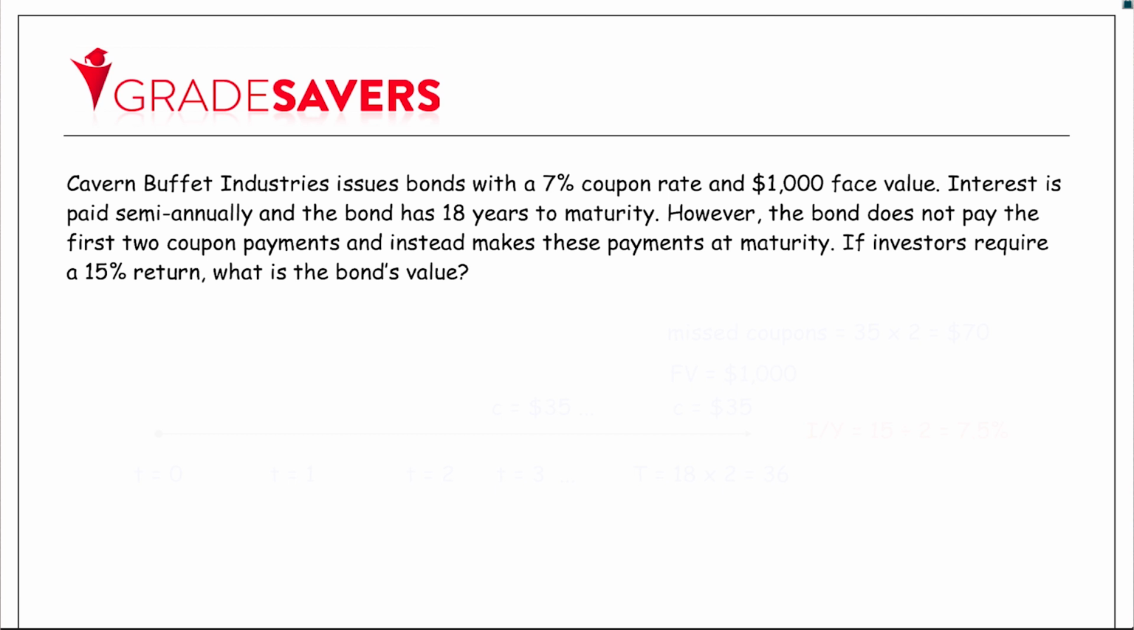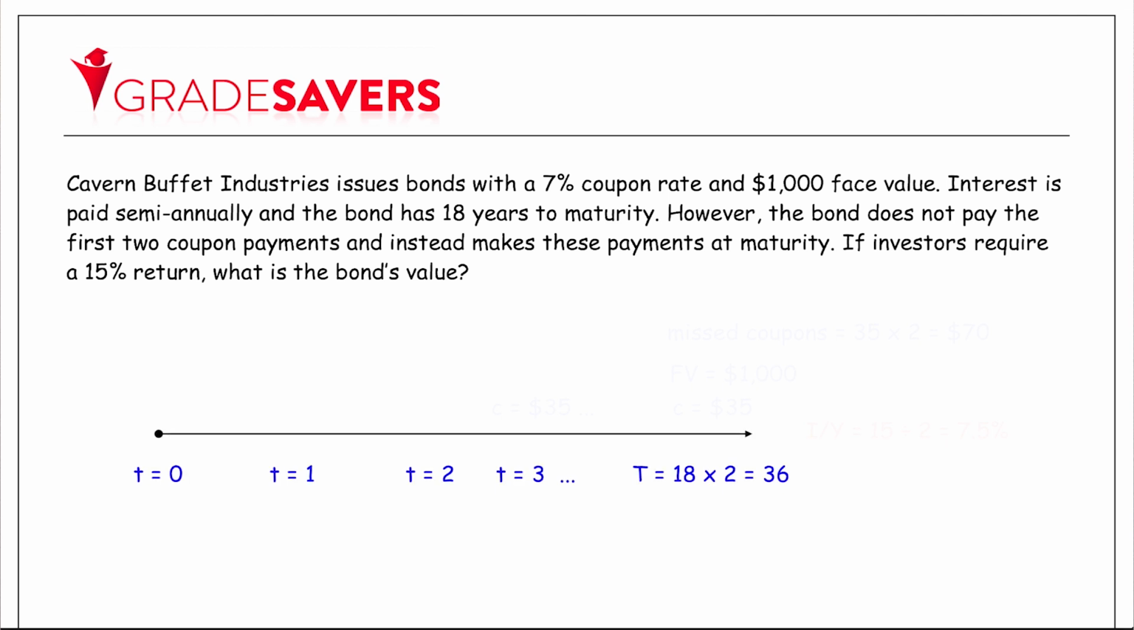So this is a very typical midterm exam-like question where we're dealing with a bond that is skipping coupon payments. So it's essentially making irregular payments. To tackle this problem, the first thing I would recommend is to simply set up a timeline and to visualize the cash flows that would be generated by this bond.